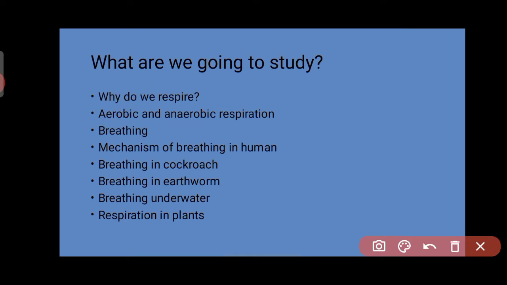Next is breathing. As we have discussed, breathing means taking in oxygen, or in fact air. We are not taking in just oxygen, we are breathing in air, and oxygen is one part of that air. So that is what breathing is. We are going to study breathing in, breathing out, oxygen and carbon dioxide. Next is the mechanism of breathing in humans.